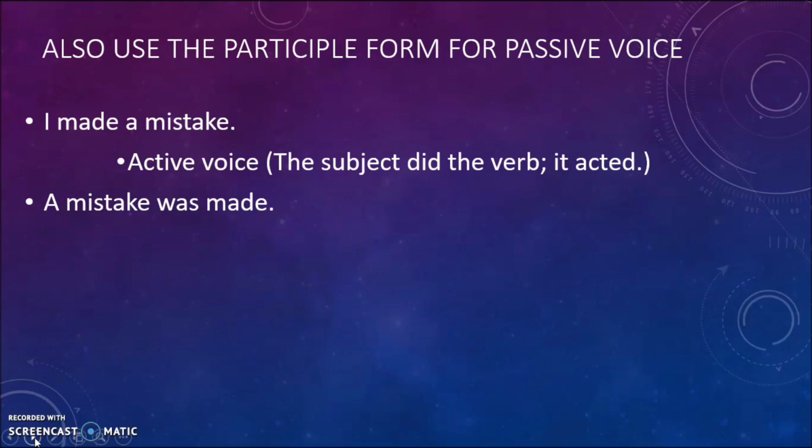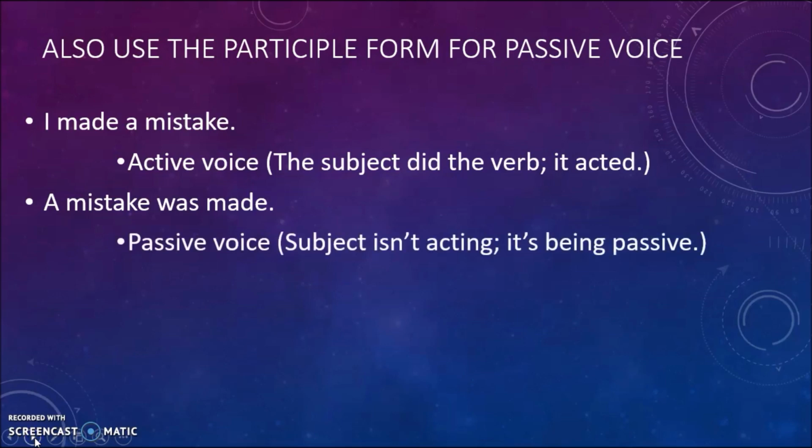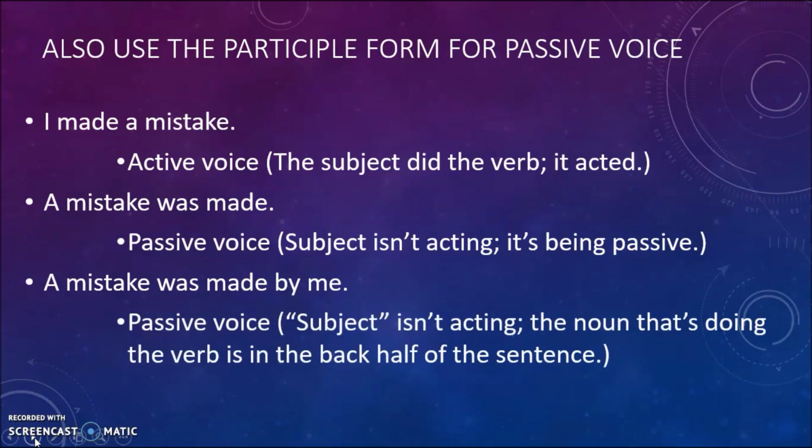This is still a complete sentence. We've got a subject and a verb, but in this case, the subject isn't doing anything. And if something is not active, then it's passive. So since the subject, a mistake, isn't actually doing anything here, it's being passive. Even if you want to add who made the mistake to the end, a mistake was made by me, this is still going to be passive voice because the subject is still mistake and the mistake still isn't doing anything. It's still not acting, which makes it passive.